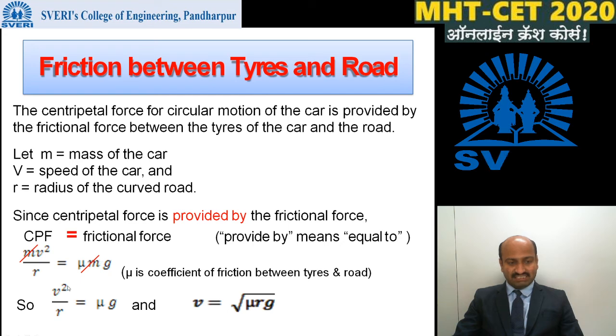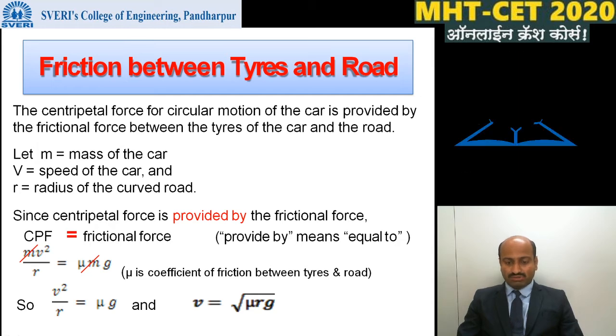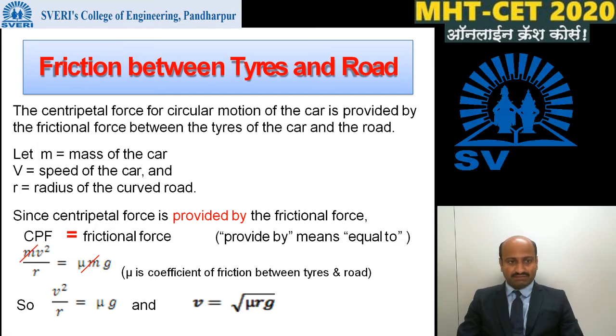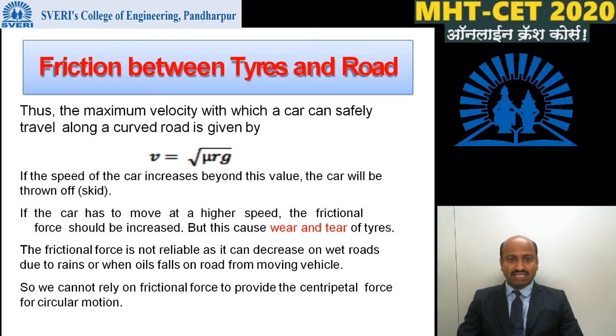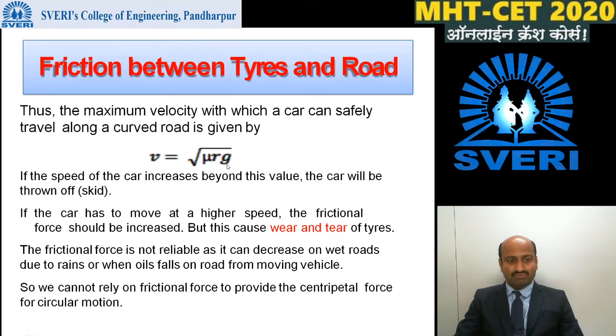Here m cancels, so the equation becomes v squared divided by r is equal to mu g. That is, v is equal to the square root of mu rg. Thus, the maximum velocity with which a car can be safely driven along a curved road is given by v is equal to the square root of mu rg.